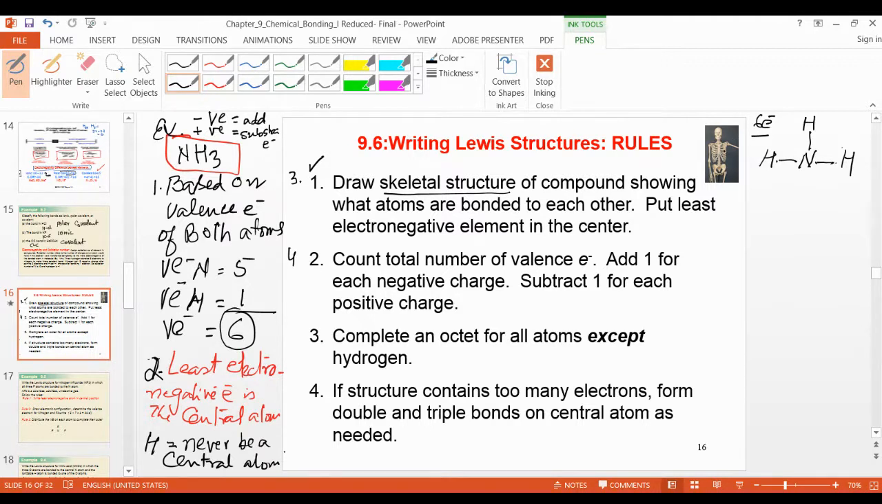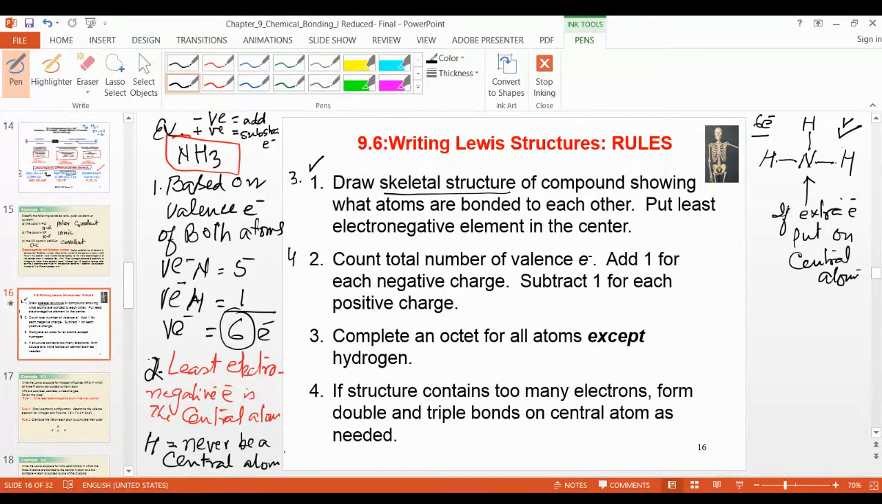If any extra electron is left, then we can put it on the central atom, the nitrogen here. If extra electrons remain, put them on the central atom. But there is no extra electron left here. Only a total of 6 electrons, and these 6 electrons we distribute between hydrogen and nitrogen. So nothing is left. So this is your Lewis structure.